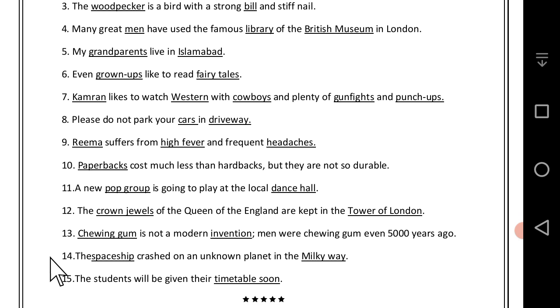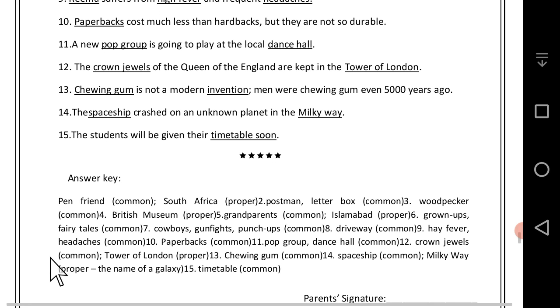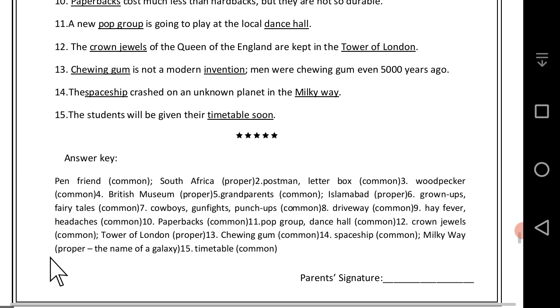14. The spaceship crashed on an unknown planet in the Milky Way. In this sentence, Milky Way is proper and spaceship is common noun. 15. The students will be given their timetable soon. Timetable is common noun. For your help, students, the answer key is given at the bottom of the page. If you have any query about this, then text me.